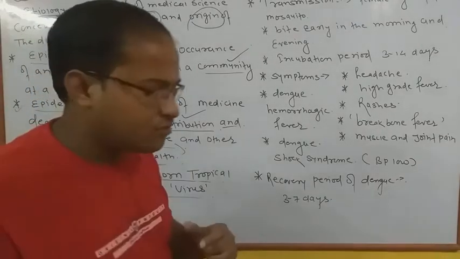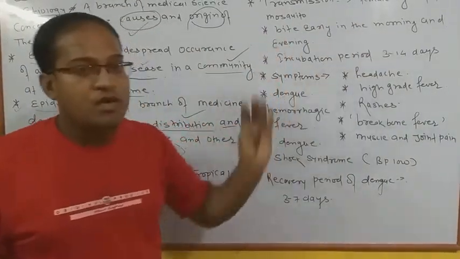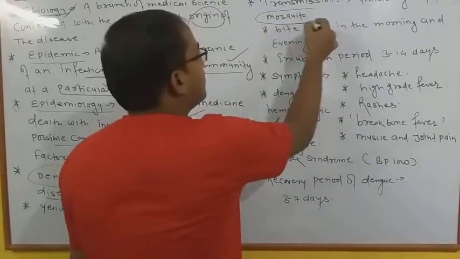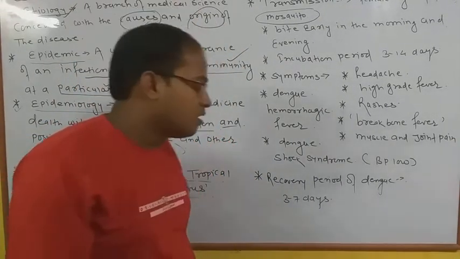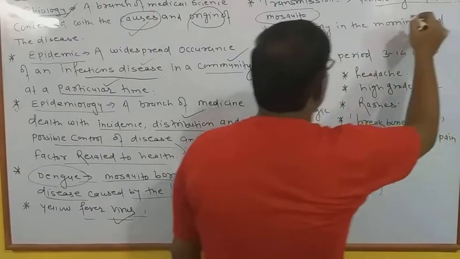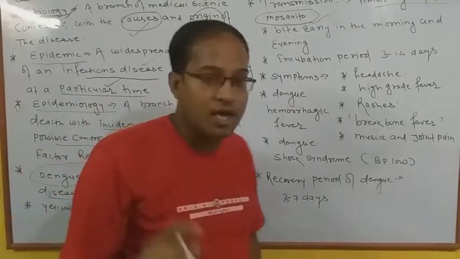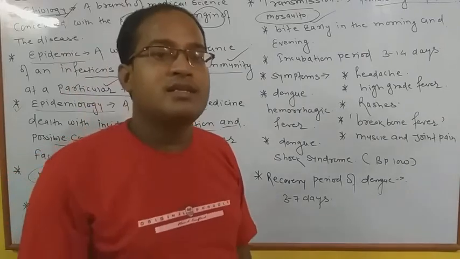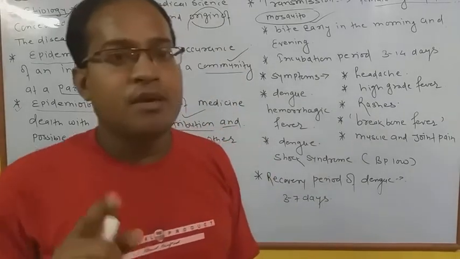Now next we have to discuss how it is transmitted from one person to another. Firstly, the female tiger Aedes mosquito, the most important point. Several times the question is asked which type of mosquito spreads dengue fever. The most important point is that the female tiger Aedes mosquito spreads dengue fever. Why? Because when they bite human beings, they secrete their saliva into the body, and that saliva contains different types of RNA virus, which infects the whole body of the infected person.